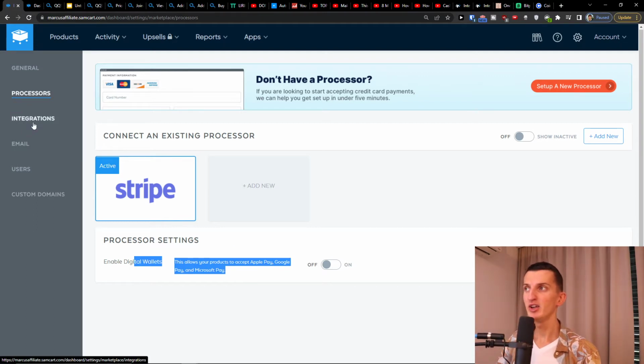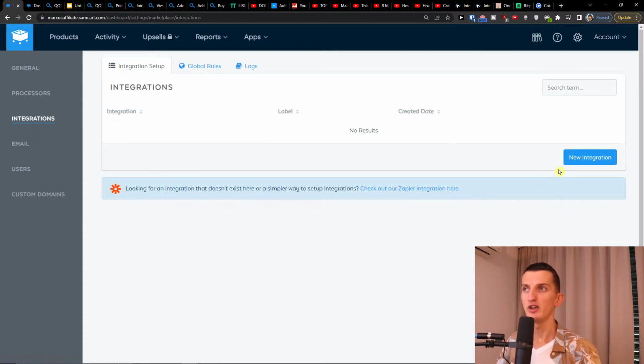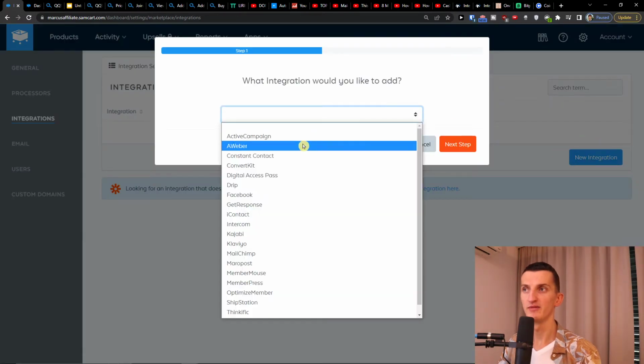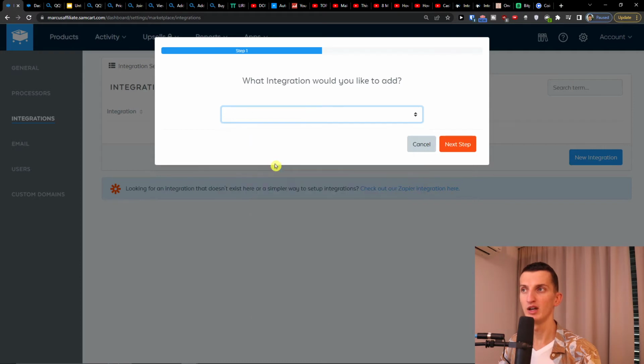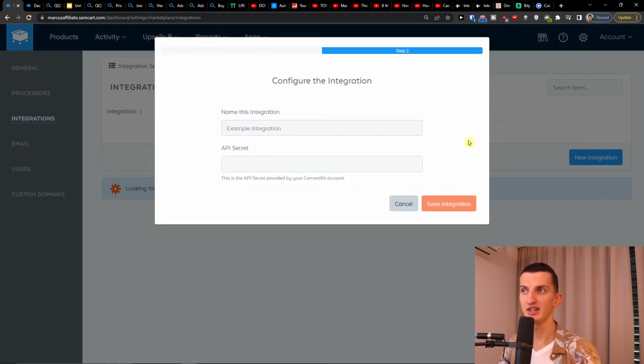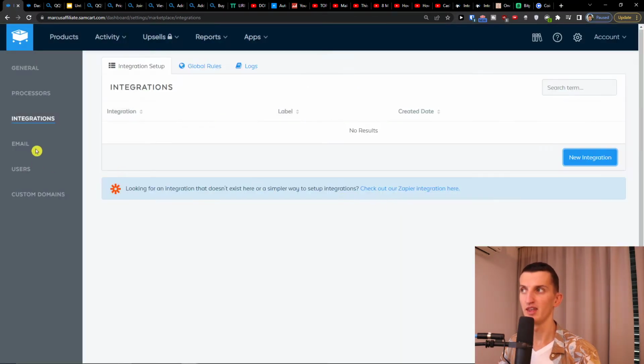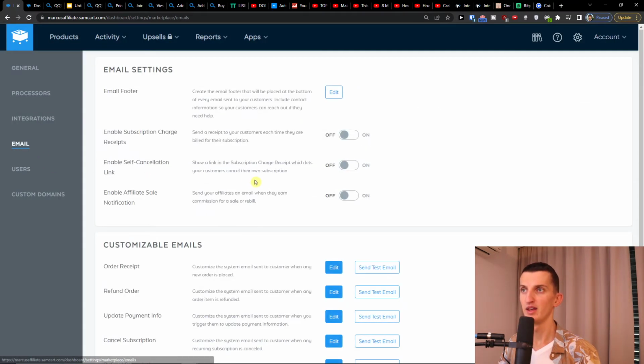Then you can have the integrations here, where you can easily add a new integration, where you can connect it with, let's say, ConvertKit, Aweber, ActiveCampaign, Digital Access Pass, Drip, Facebook. So I can click here, ConvertKit, next step, and you would have the API secret and name of the integration. Then the email. So here, this is something that I also definitely recommend to have, that you would create an email footer that will be placed at the bottom of every email sent to your customers. So people can actually contact you if they're gonna have any questions.